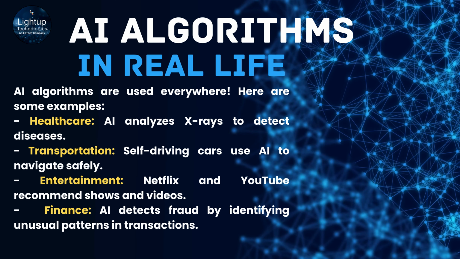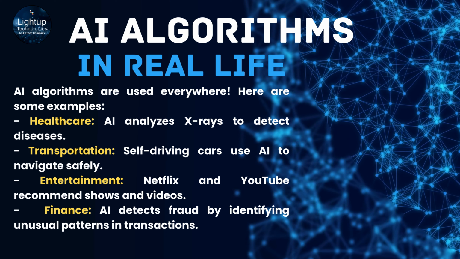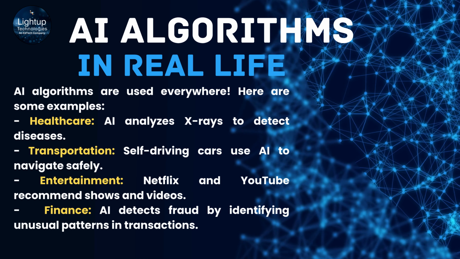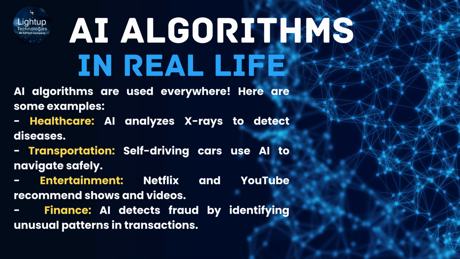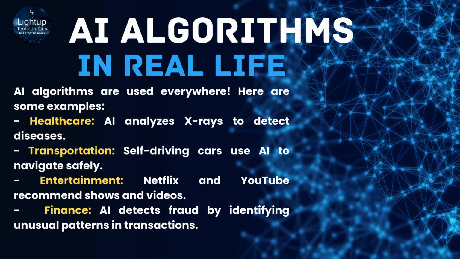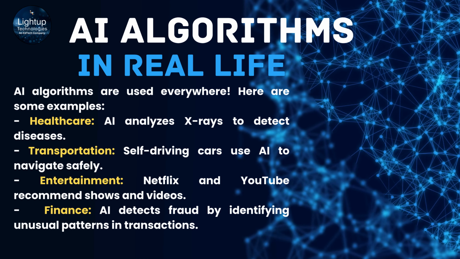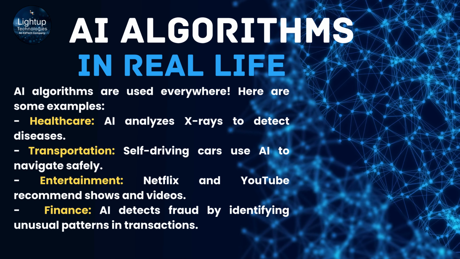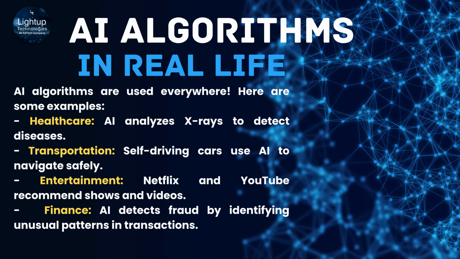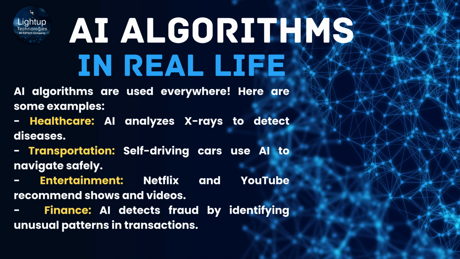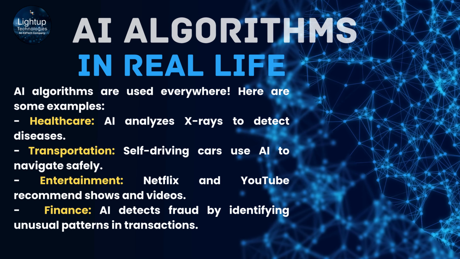AI algorithms in real life. AI algorithms are used everywhere. Here are some examples. First, healthcare. AI analyzes X-rays to detect diseases. Second, transportation. Self-driving cars use AI to navigate safely. Third, entertainment. Netflix and YouTube recommend shows and videos. Fourth, finance. AI detects fraud by identifying unusual patterns in transactions.